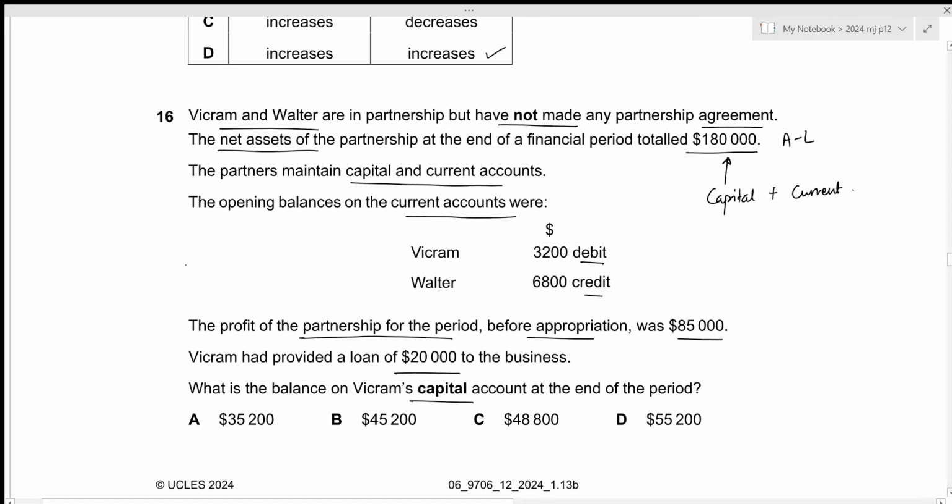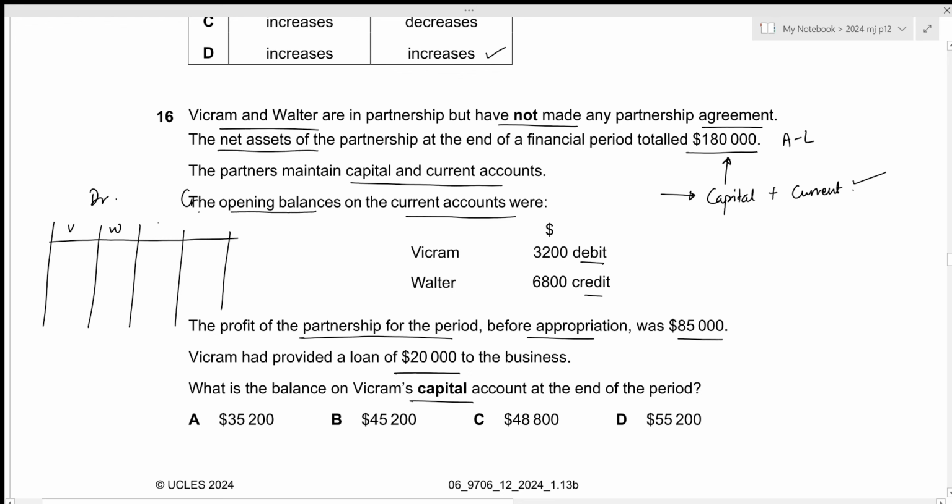First of all, we need to prepare the current account because we only have the opening balances of the current account. So we first need to calculate the closing balance of the current account so that we get the capital account balances. Okay, so I'm just going to prepare the amounts column and not write down any details. These two will be the debit side, these two will be the credit side. We have Vikram and Walter. Vikram has the debit opening balance of 3,200. Walter has a credit opening balance of 6,800.